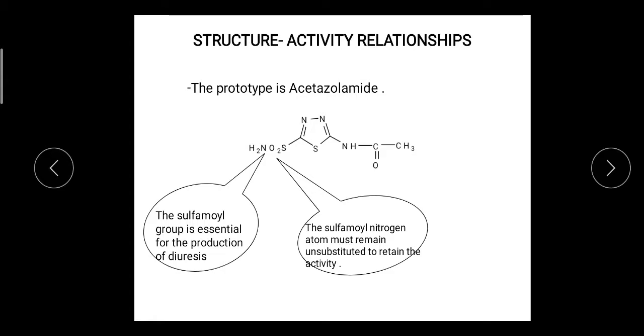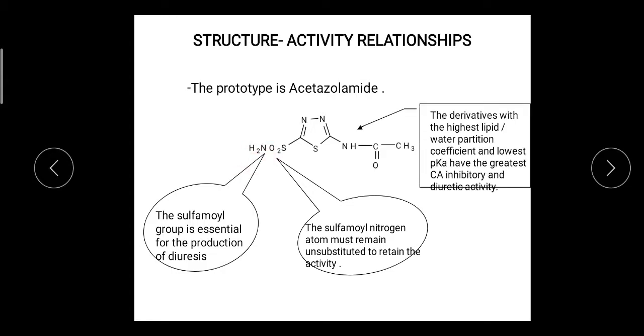That hydrogen forms a hydrogen bond with electronegative atoms like oxygen and nitrogen on the enzyme side. So the presence of hydrogen is essential. If we substitute the hydrogen with any other group, that diminishes the activity. So the sulfamoyl nitrogen must be unsubstituted, remaining as NH2.